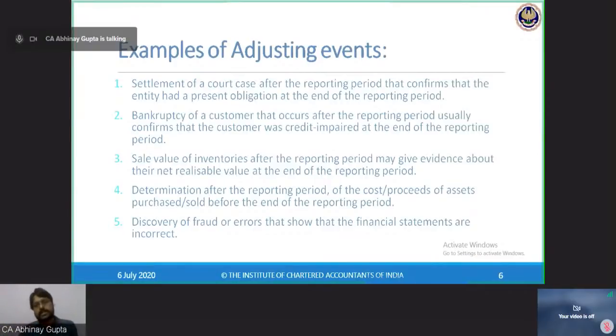Ind AS 37 says that when an outflow of economic benefits is probable, then only we need to provide for it, or record a provision. Since in this case management believes that there will be no outflow because they will get the demand reversed, then definitely there is no provision required.